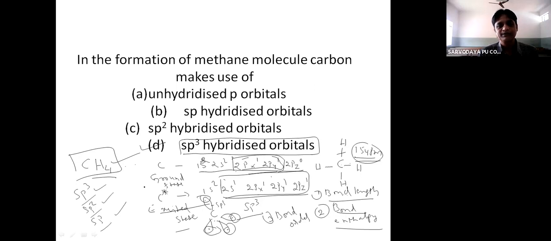Whether carbon undergoes sp3, sp2, or sp hybridization depends on the stability of the molecule. In the case of methane, the carbon atom undergoes sp3 hybridization. This is the carbon atom in the excited state; sp3 hybridization takes place, resulting in the formation of 4 sp3 hybrid orbitals.